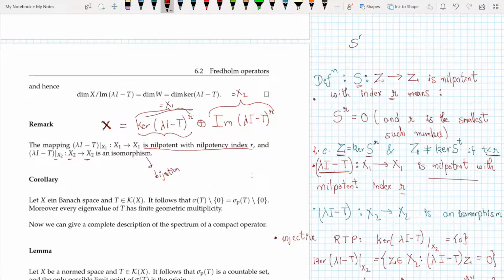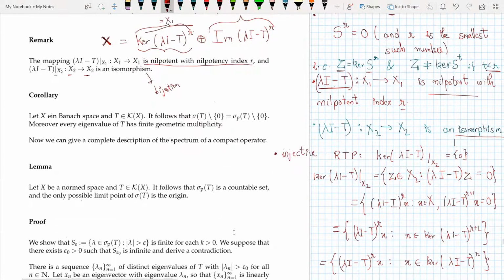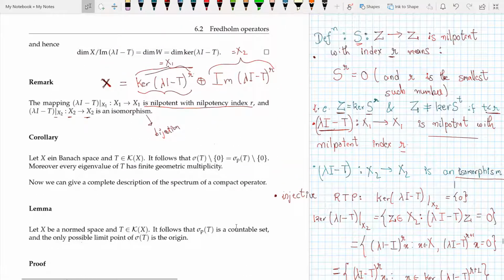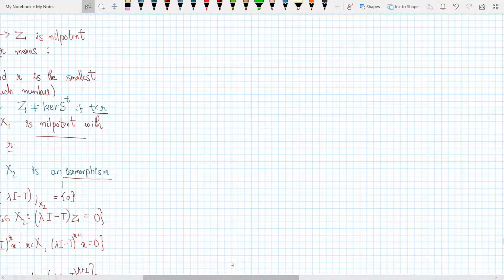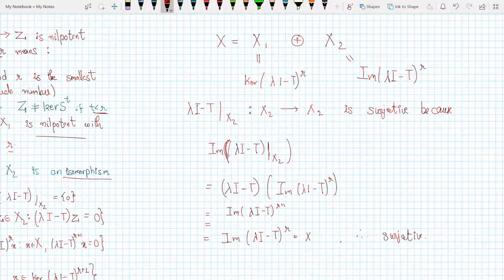The next thing we try to prove is that lambda I minus T from X2 to X2 is an isomorphism. How would we prove isomorphism? Let's prove that it is surjective and injective.